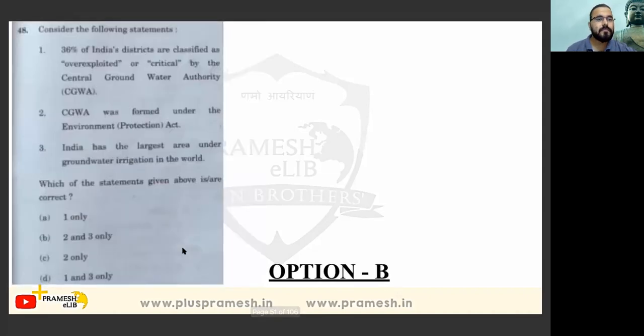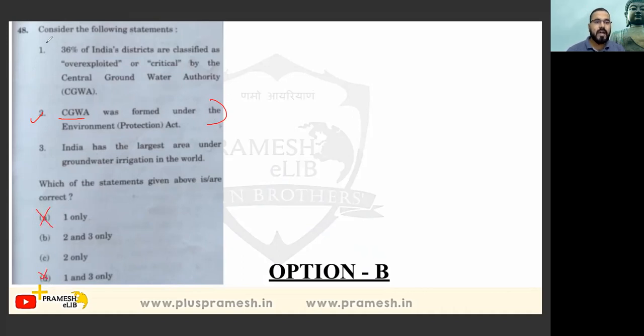Let's move further. Consider the following statements: 36% of India's districts are classified as overexploited or critical by the Central Groundwater Authority. CGWA was formed under the Environment Protection Act, and India has the largest area under groundwater irrigation. See, we know that option 2 is correct. Central Groundwater Authority is formed under the Environment Protection Act. It is true. So wherever option 2 is not used, we will eliminate that.